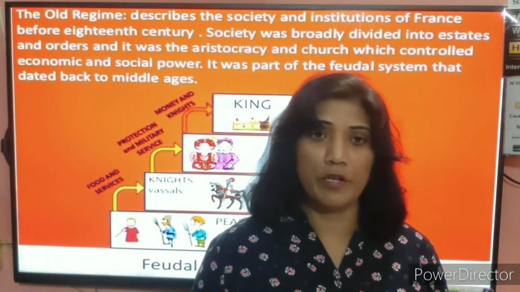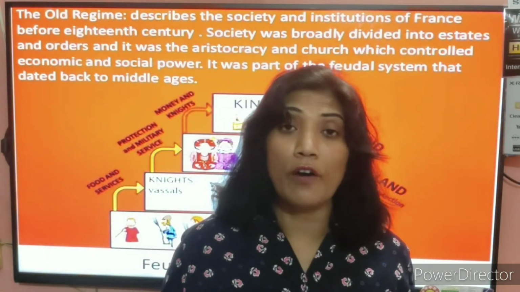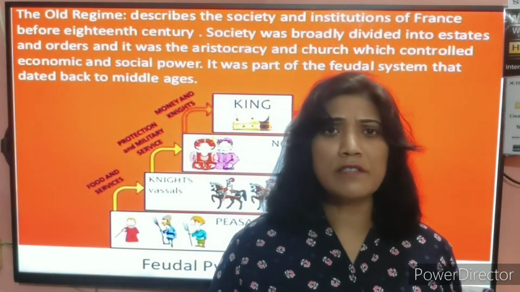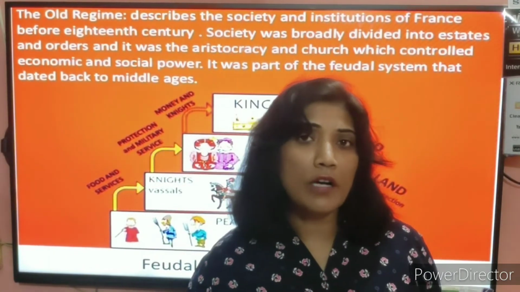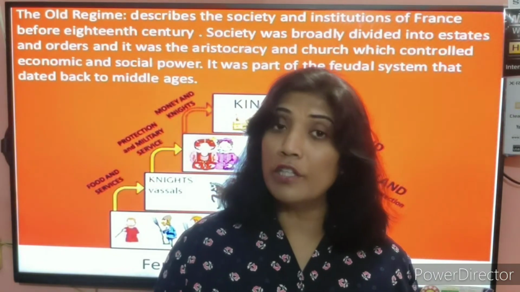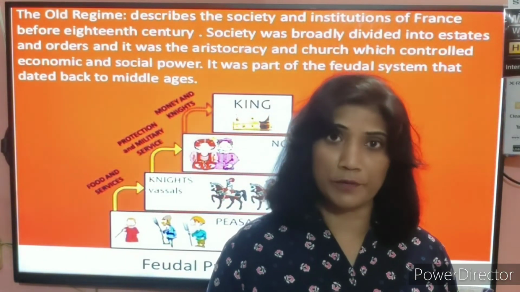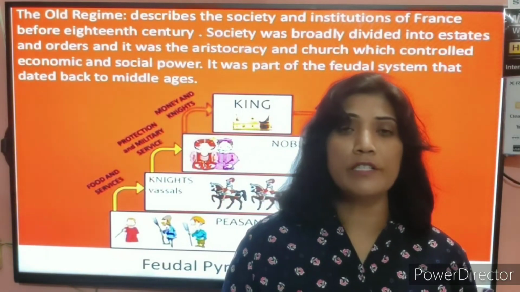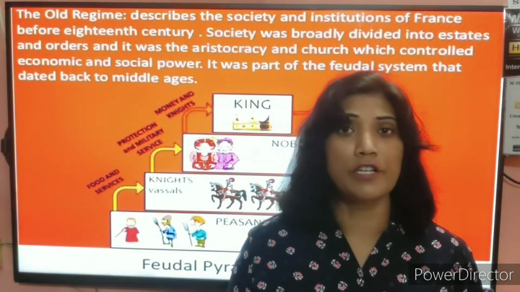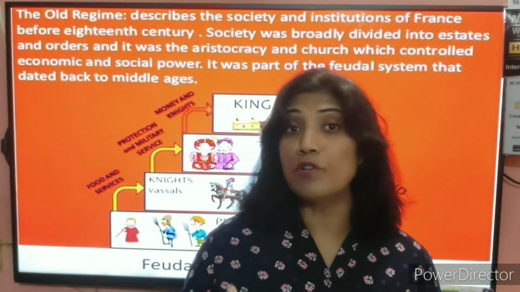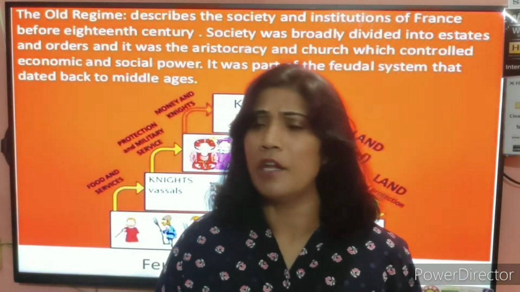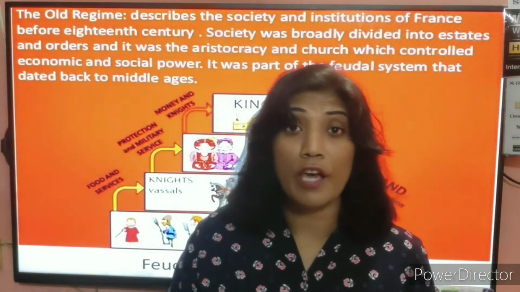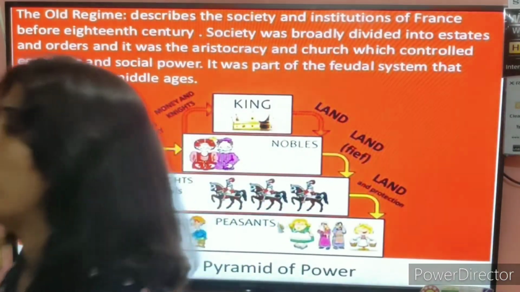Number three, maintaining the huge Palace of Versailles, the salaries of all the attendants and workers working there, and maintaining all the officials working in the court. The king used to attend all these problems and discuss all his issues in the court, so all the court officials had to be maintained. Soldiers and armies had to be maintained. Other administrative expenses are also there.